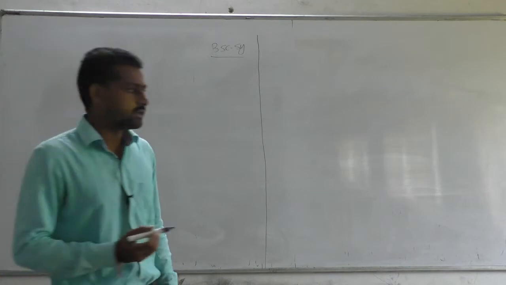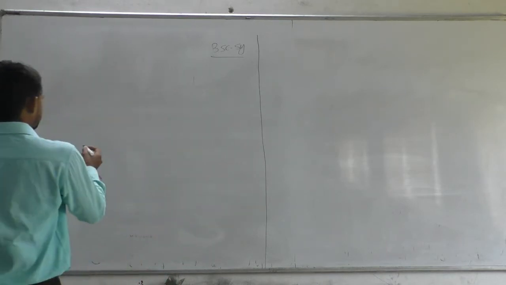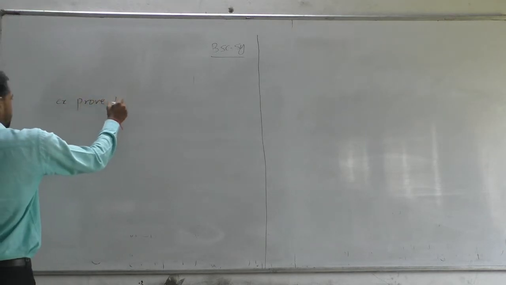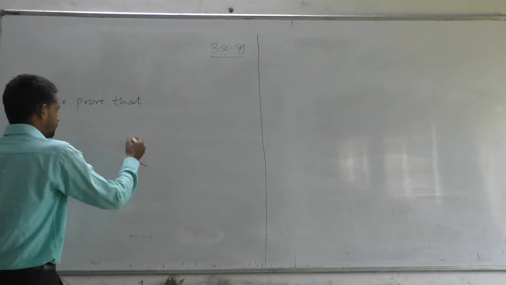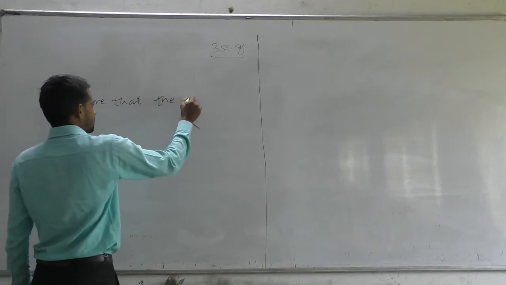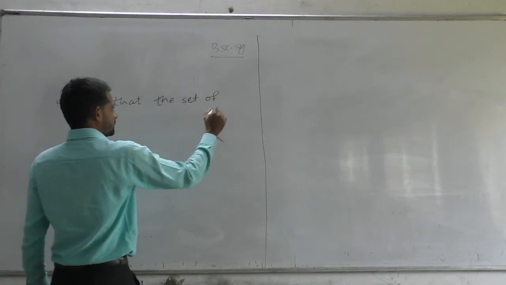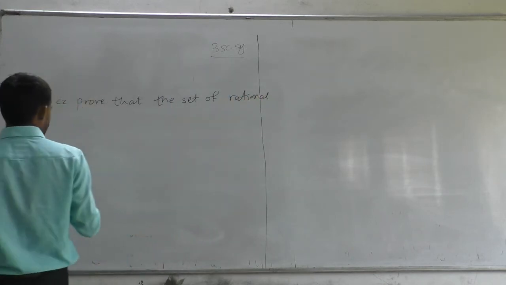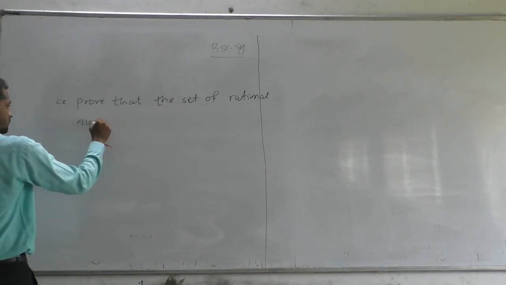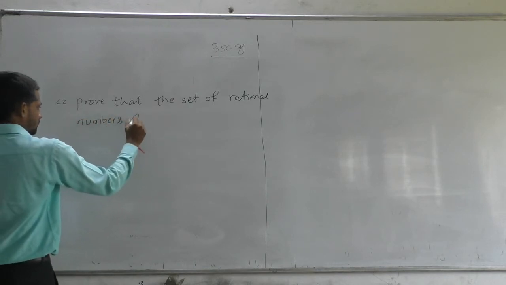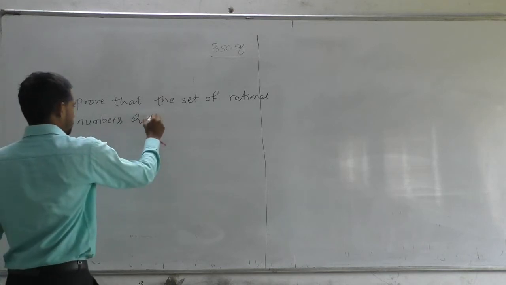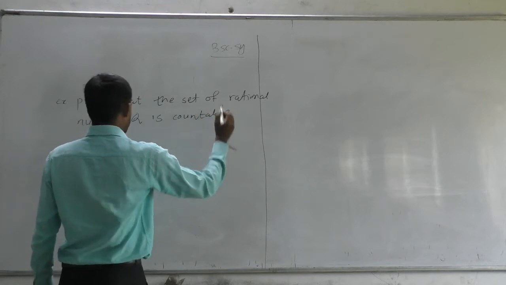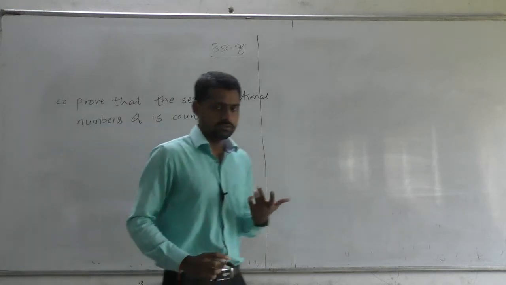The set of rational numbers is countable. Prove that the set of rational numbers Q is countable. So we have to prove that the set of rational numbers is countable.